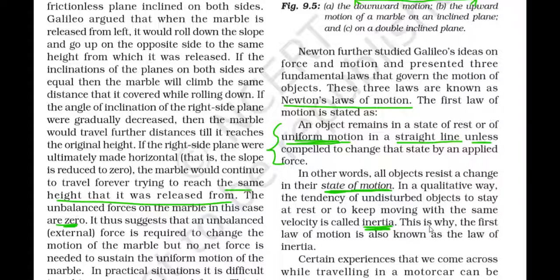Okay, this is why the first law of motion is known as the law of inertia. So this is a very important statement. In our exam, this question might come: why is the first law of motion known as the law of inertia? Okay.